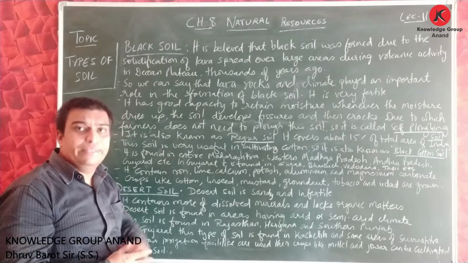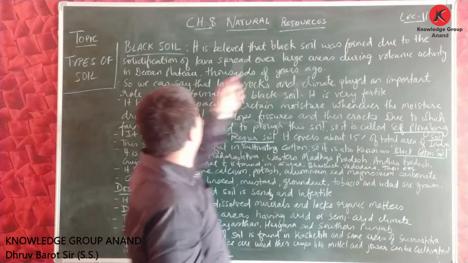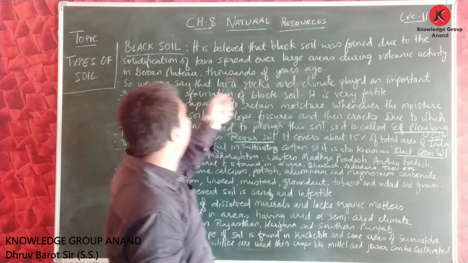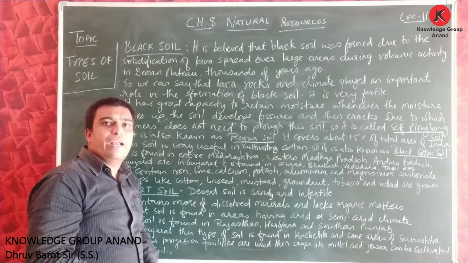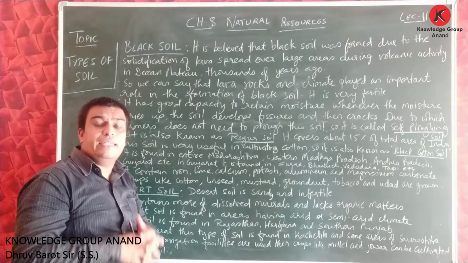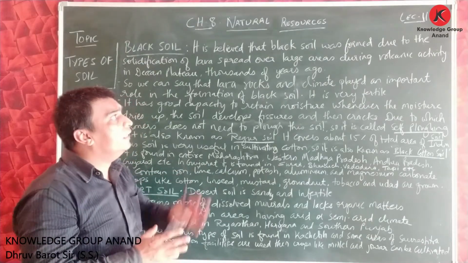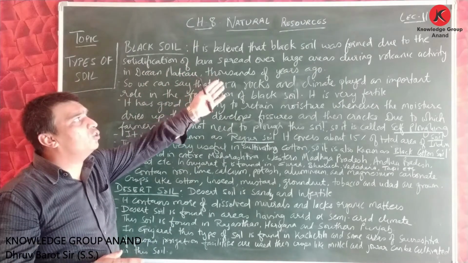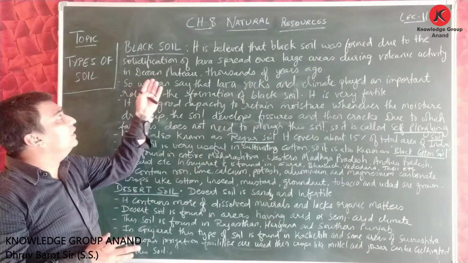So let us start with the black soil. It is believed that black soil was formed due to the solidification of lava that spread over large areas during volcanic activity in the Deccan Plateau thousands of years ago. Friends, here it is said how this black soil was formed. It is believed that thousands of years ago, this soil was formed due to the solidification of lava that spread over the large area due to the volcanic activity in the Deccan Plateau.